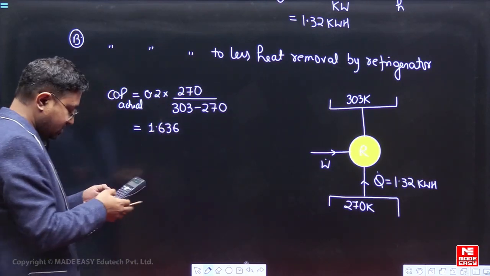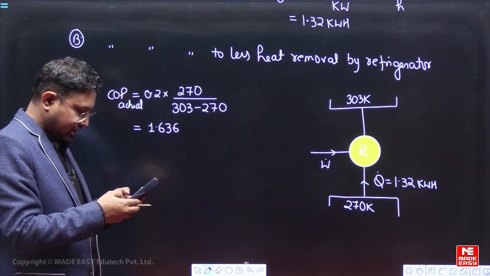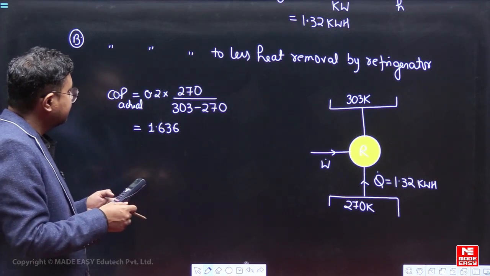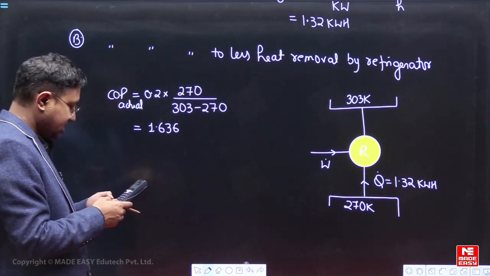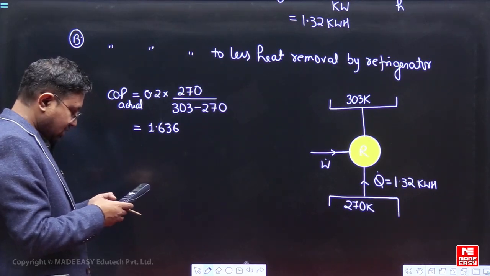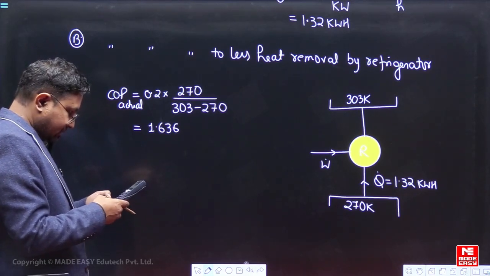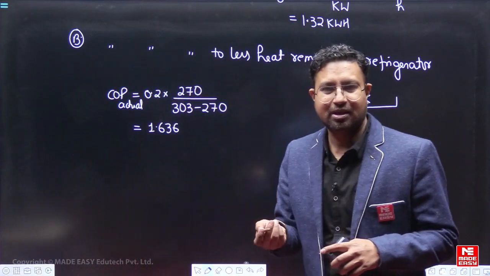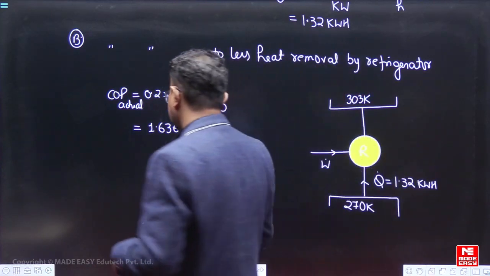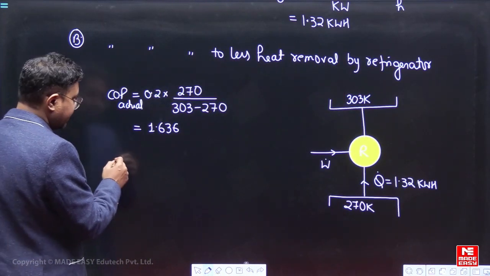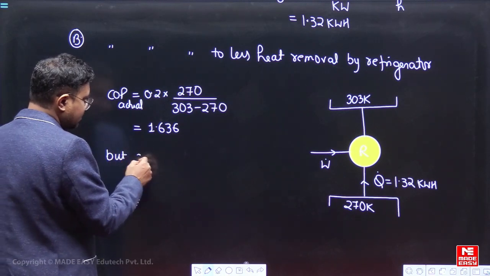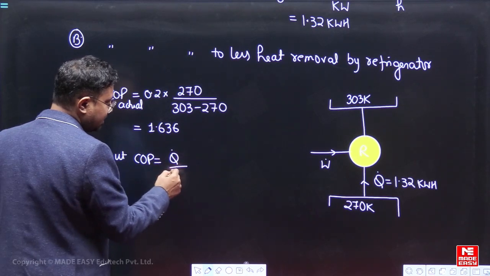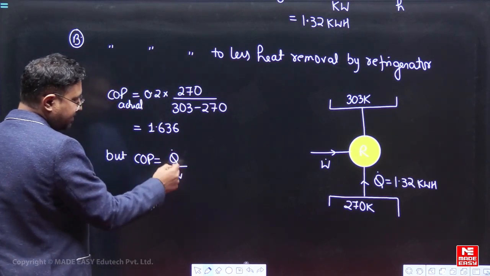This is the COP. Let me quickly recheck the calculation: 0.2 into 270 divided by 33, which gives 1.636. Yes. Now this is the COP, and how much electricity will be saved because of the lesser heat removal requirement? COP can also be written as Q dot upon W dot, that is the desired effect upon the power supplied.